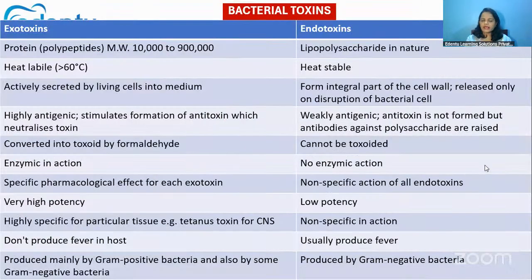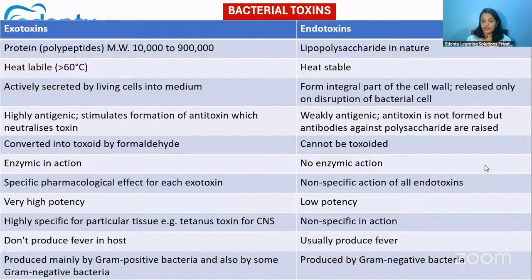Now, these bacteria, whether they are gram-positive or gram-negative, release toxins. These toxins can be categorized majorly into two groups: endotoxins and exotoxins. Exotoxins are proteins, but they are heat labile, so they can be easily inactivated with heat, and they are actively secreted by the bacterial cells.